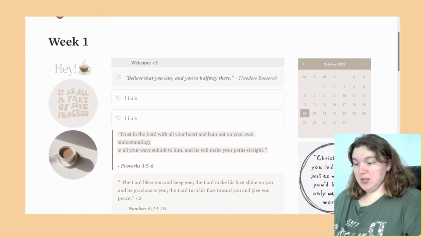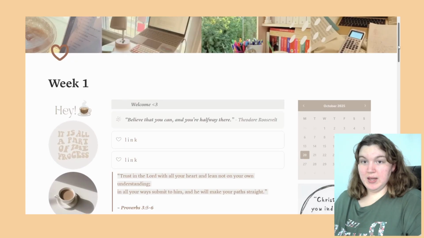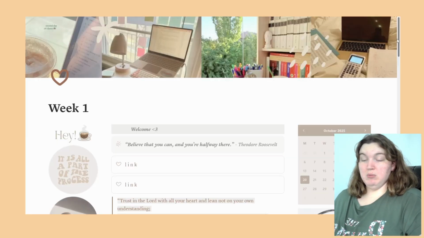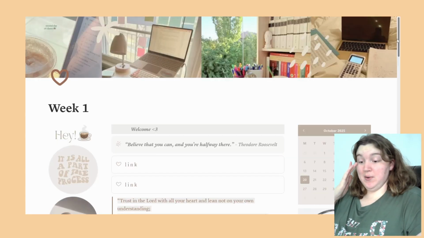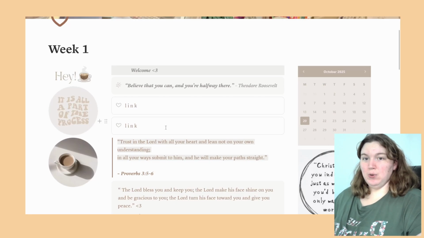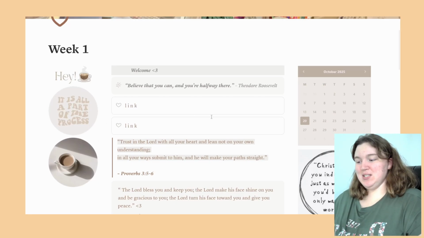I may change the Theodore Roosevelt quote. I haven't picked a quote yet. So that may be something I change the week of. Maybe I find something that is super inspiring to me just before the end of the year, and I change all of them to it. I don't know. It'll depend. So we got another calendar, and this does kind of tie into the whole golden doodle tan brown theme. So I like that.